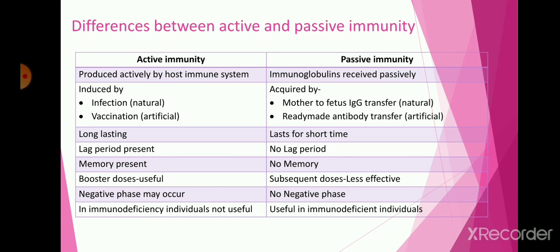But passive immunity may be useful for immunodeficient individuals because antibodies are passively transferred to the body from outside. So passive immunity is quite useful for immunodeficient individuals, but active immunity is not useful in them because they cannot produce active immunity against the microorganism.